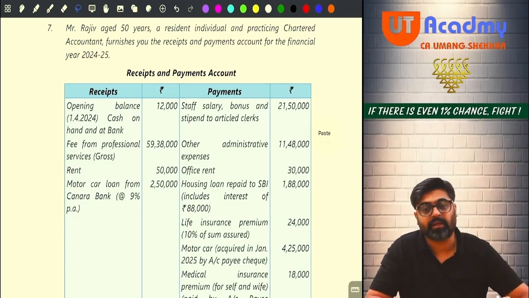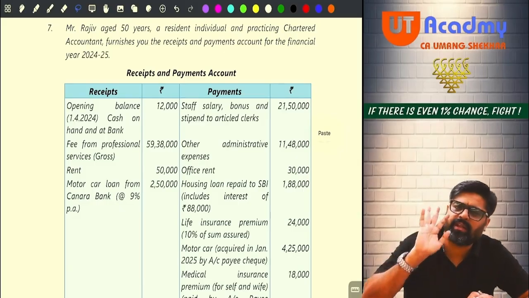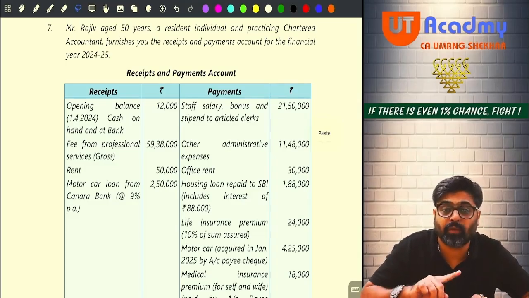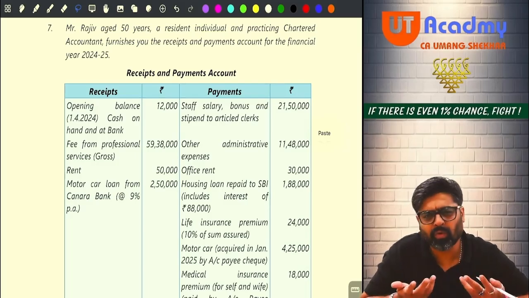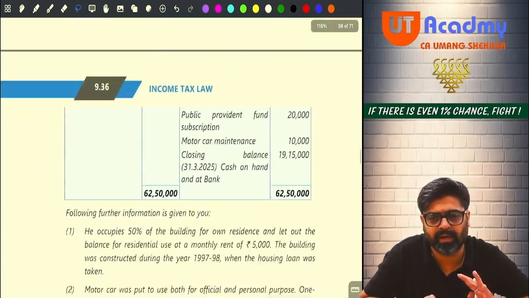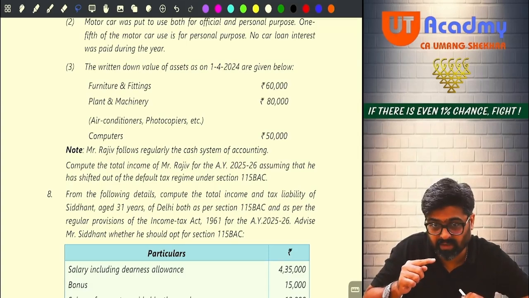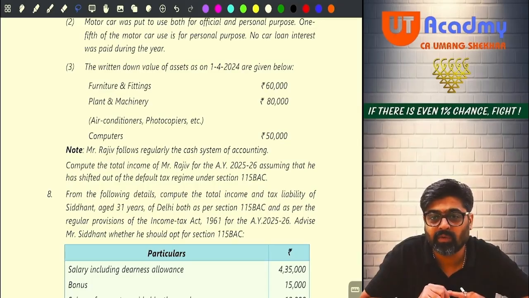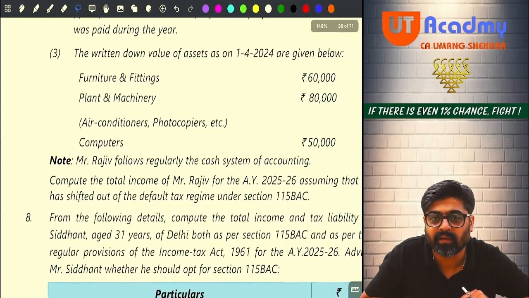Okay. Now pay attention. See, one very important thing you have to remember, that the moment you see receipt and payment account for any assessee, by default it goes without saying that the assessee is following cash basis of accounting. What basis of accounting? Cash basis. And even if you don't understand, your examiner is so kind that he is saying in the question itself, before starting question number 8, 2 lines above that, note: Mr. Rajiv follows regularly the cash system of accounting.